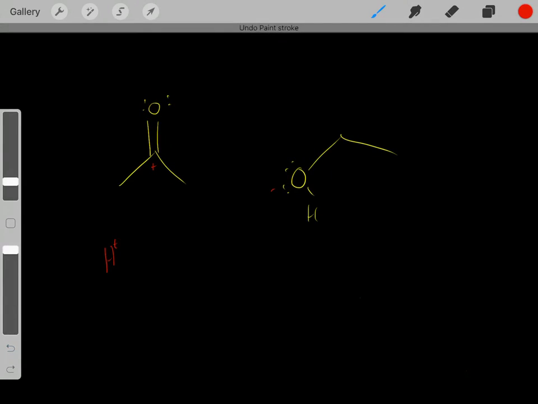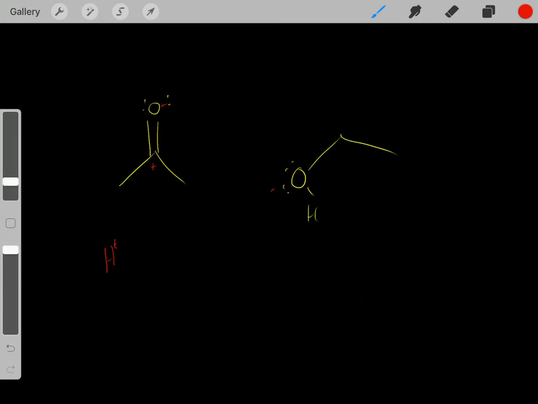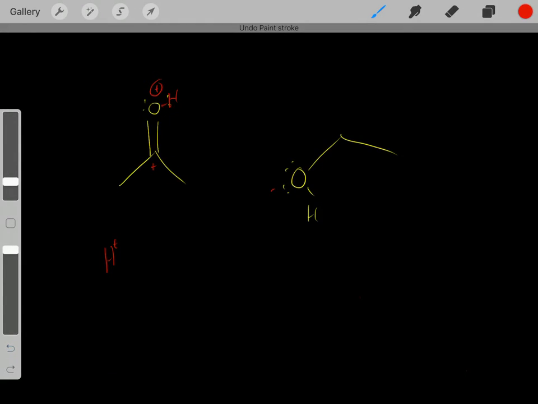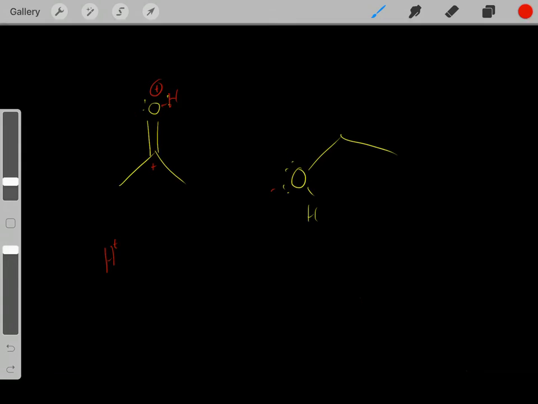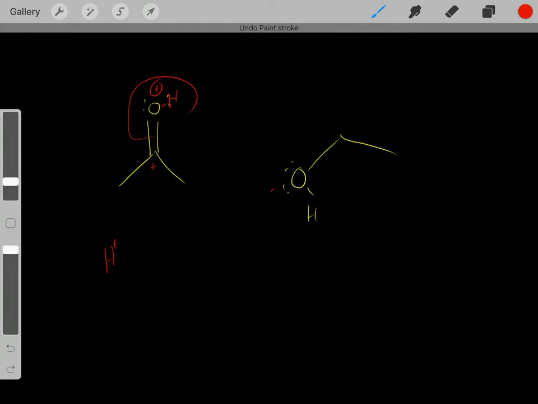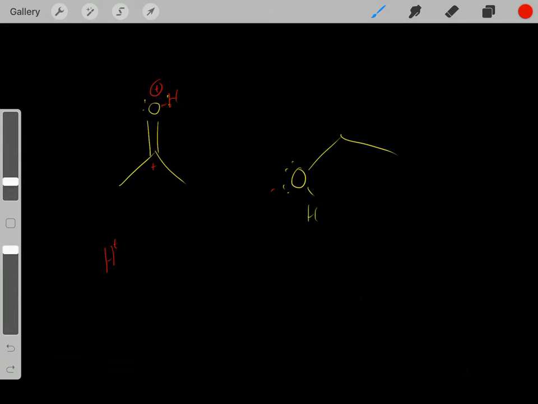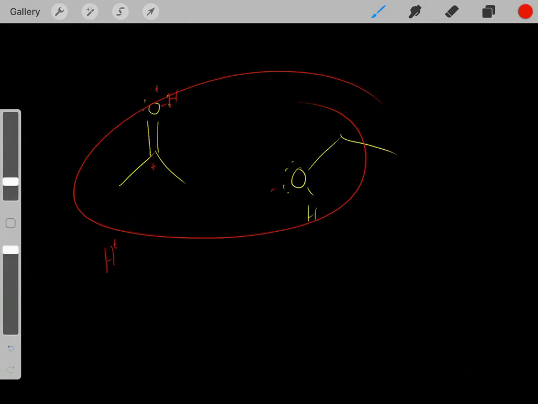When this oxygen gets protonated, these lone pairs essentially form a bond with hydrogen, creating this formal charge of +1 on this oxygen. So essentially, we're making this compound more positive. And now that it's more positive, it translates to this carbon becoming more positive. So now we have a more positive carbon, and therefore a stronger electrophile. So that's one way we can promote this reaction.